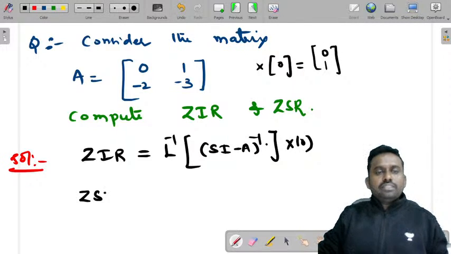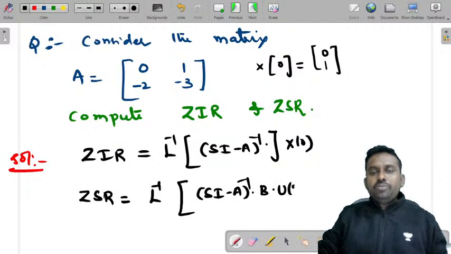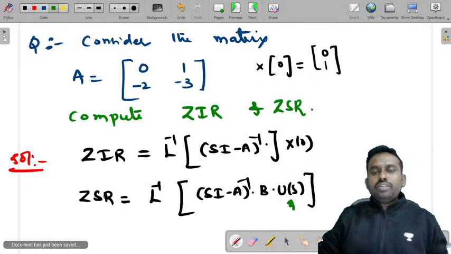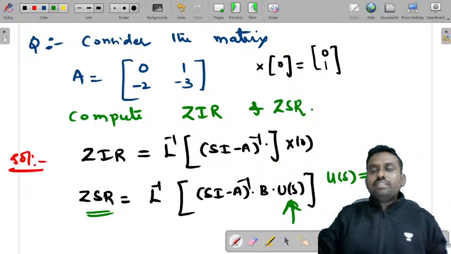ZSR is equal to Laplace inverse of (sI minus A) inverse into B into U of s. In order to compute this, you need to know U of s. So U of s can be considered as 1 by s, considering u of t as step response.